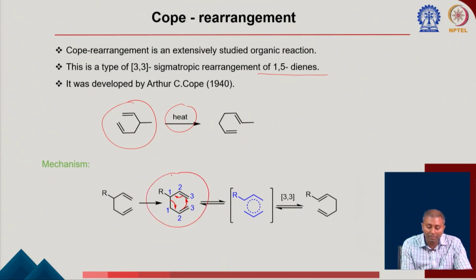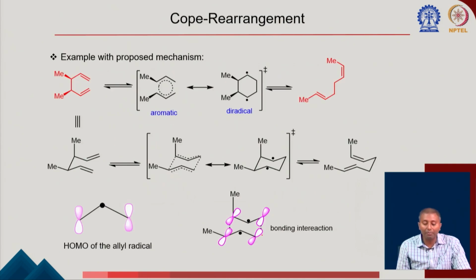I am showing here the corresponding arrow pushing, how you can push the arrow here. So it is breaking of this bond and then formation of this bond here, and then after that it is going to this corresponding product through this type of intermediate. So again, there is some sort of a proposed mechanism for this, how this reaction happens.